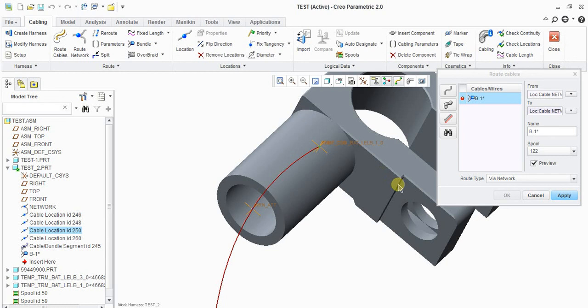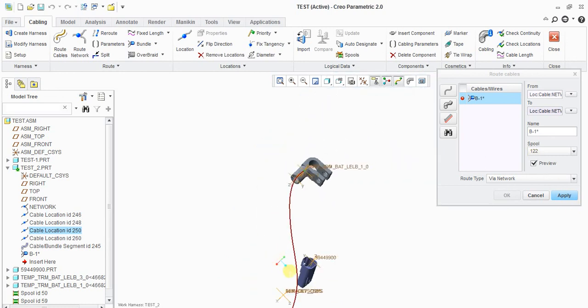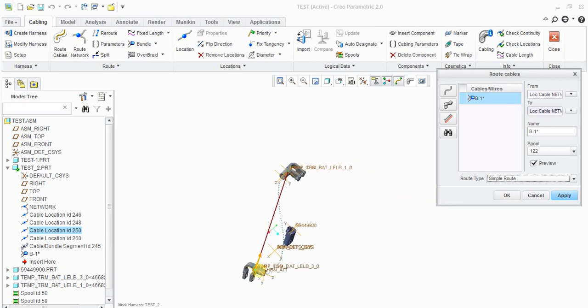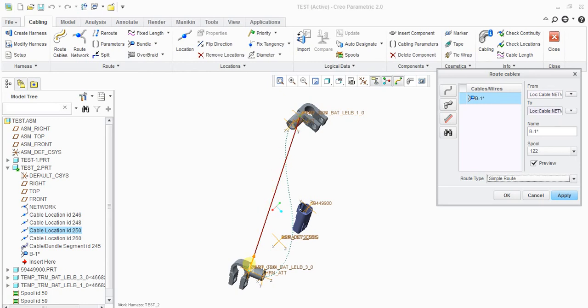Okay, see, I created a network and I have done the routing now. The route type is via network. If you do a simple route, it directly takes one route like this, which is the shortest distance between these two. That is a simple route. This is via network. The way I created the network, it will go like that.